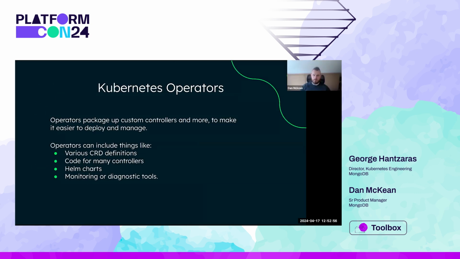But what are Kubernetes operators and how do they fit in with custom controllers? Operators package up custom controllers and more to make it easier to deploy and manage custom workloads in Kubernetes. This includes packaging things like various CRDs, code for multiple controllers, Helm charts, and monitoring or diagnostic tooling to make management easier. By bundling these elements together, operators offer a self-contained unit for simplifying management of an entire application within Kubernetes.